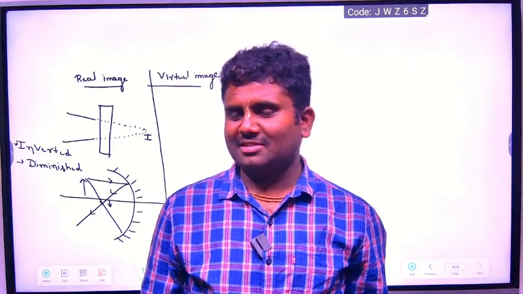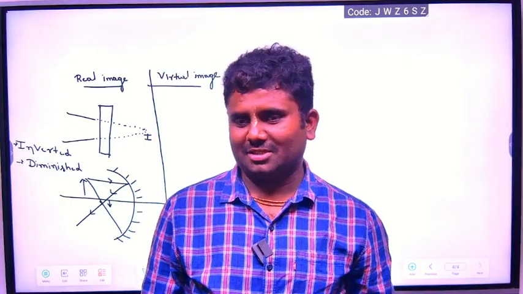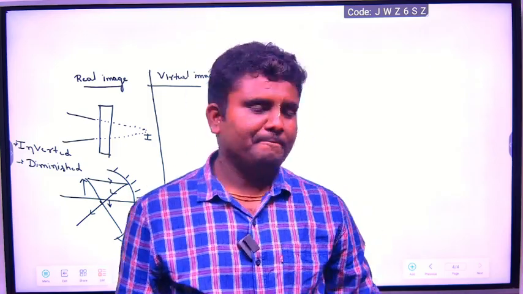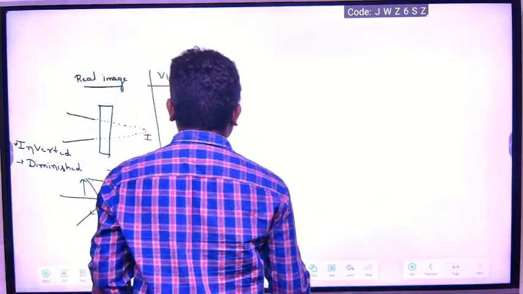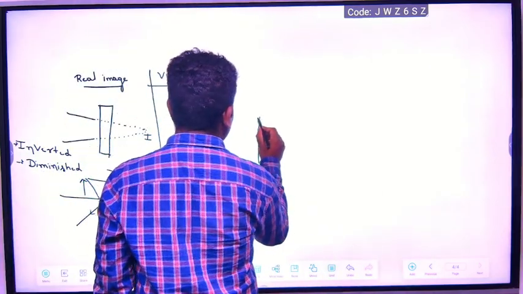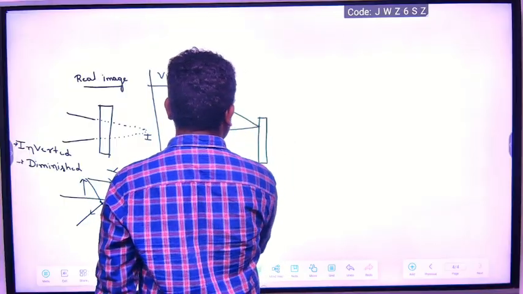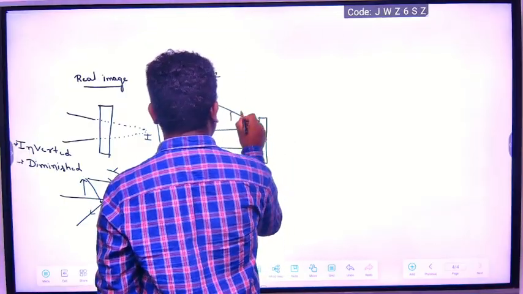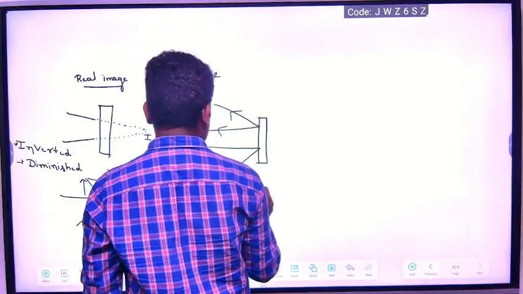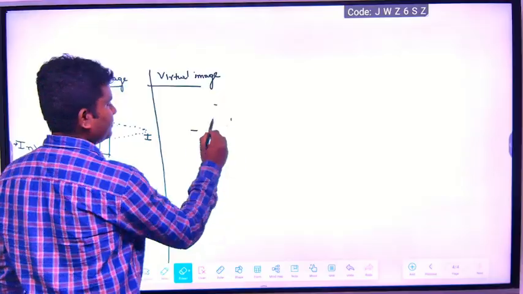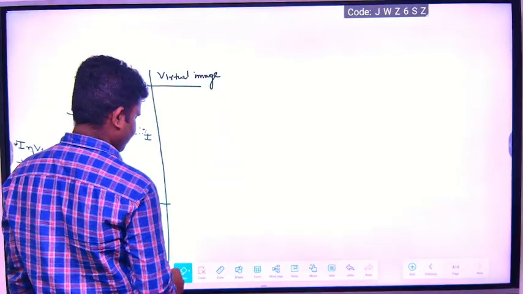Real image is inverted and diminished; virtual image is not diminished, it's enlarged. Understood? Now if you take virtual image, you know how it will form. When the light rays fall, they will reflect back, and somewhere the image will form.